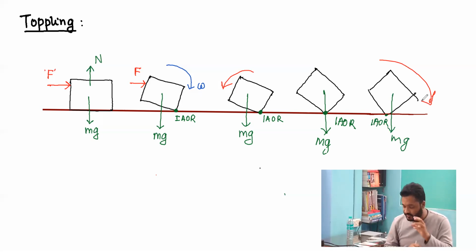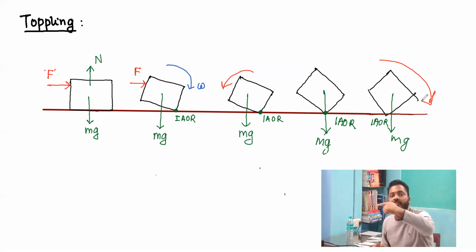So this is the first thing which must be kept in mind, that there is a weight which is acting in the downward direction. There is a point of instantaneous axis of rotation, or the point of pivot, about which the entire system will start rotating, and as a result of which, after a considerable span of time, if we apply the force and withdraw the force, it will fall back at its place.